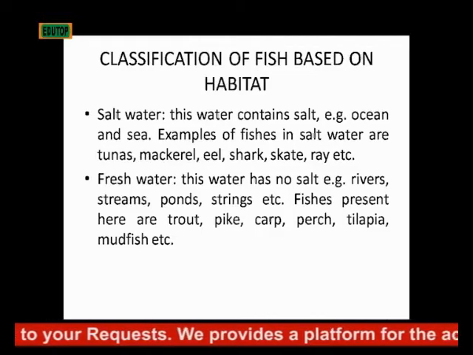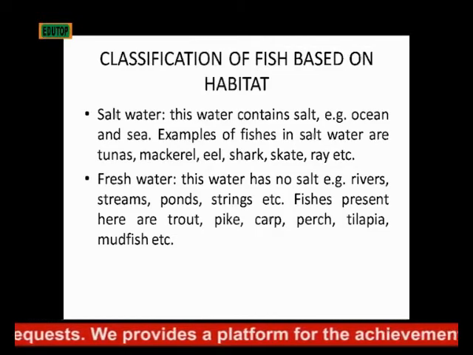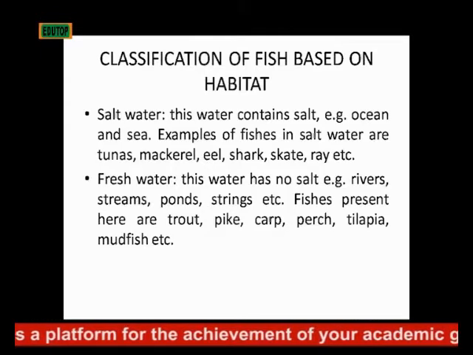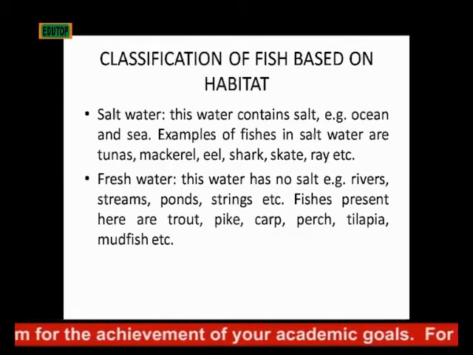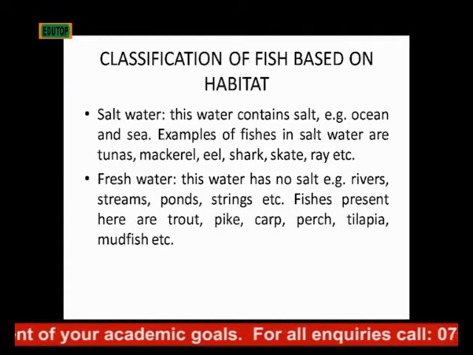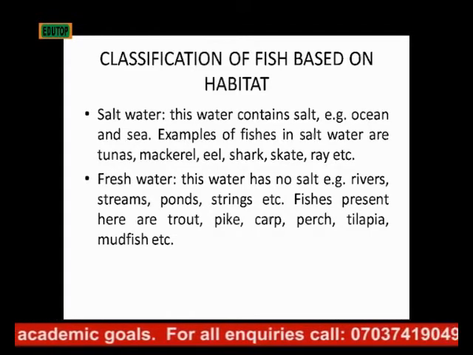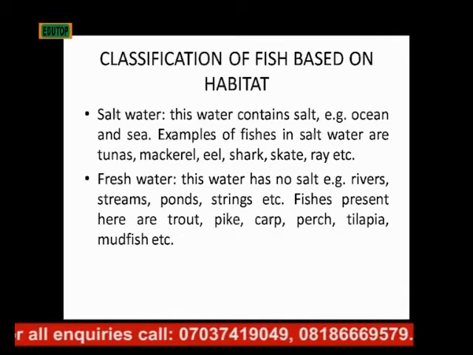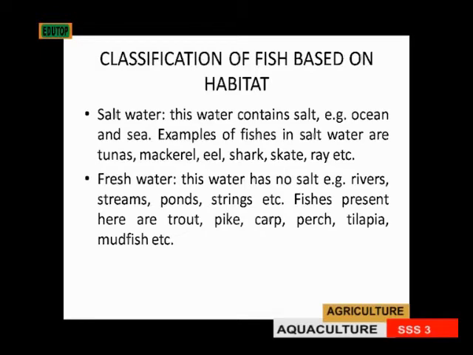Then for freshwater fishes, this particular kind of fish live in water that has no salt, like rivers, streams, ponds. Those are freshwater. And fishes that you find in freshwater include trout, pike, perch, tilapia, mudfish. Those are examples of freshwater fishes.